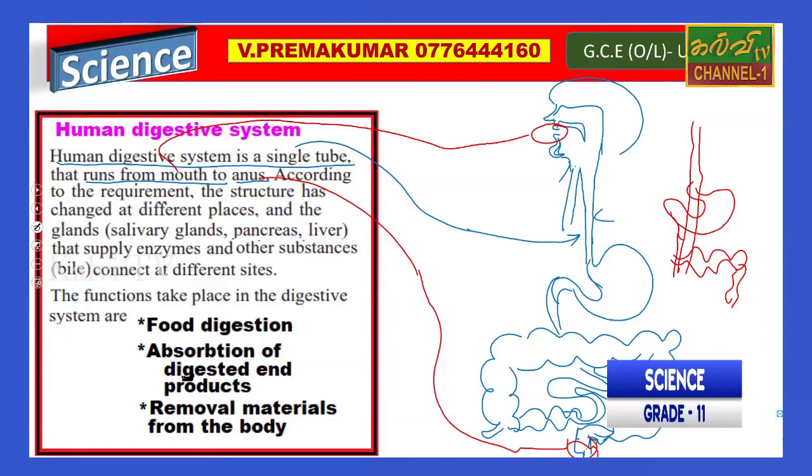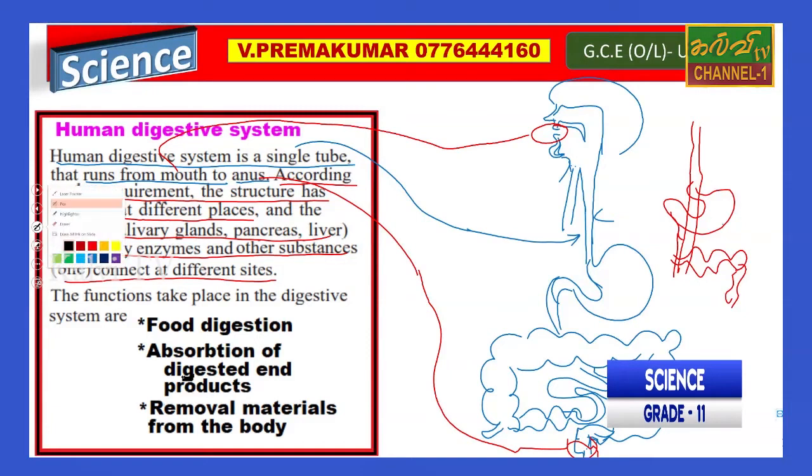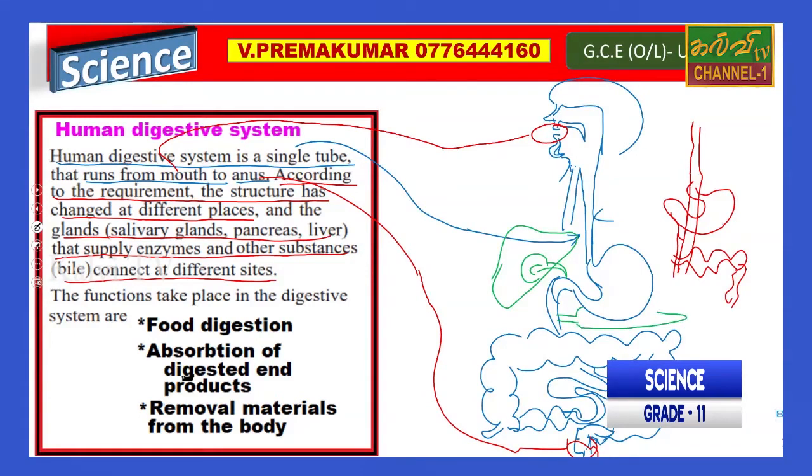It is mentioned here, according to the requirement, that structure has changed in different places, and the glands and liver supply enzymes and other substances while connecting at different sites. So now they have found different glands, like the liver connected here and the pancreas gland.